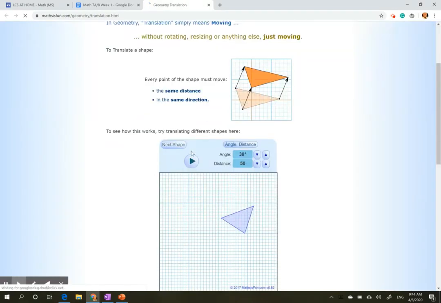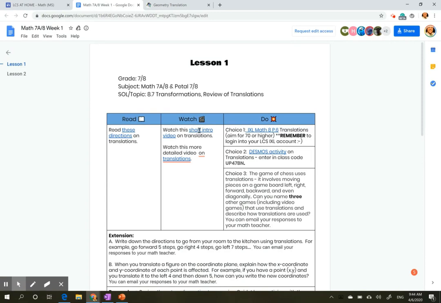And sometimes it's even more than reading. So you can see on this one, there's kind of an interactive thing that we can play with to get a sense of it. We also can watch a video, and you see there's a couple links to YouTube videos there. And then there's 3 choices to do them.